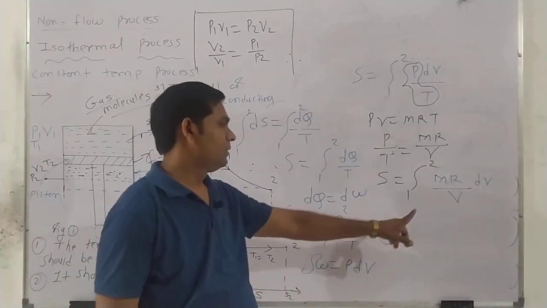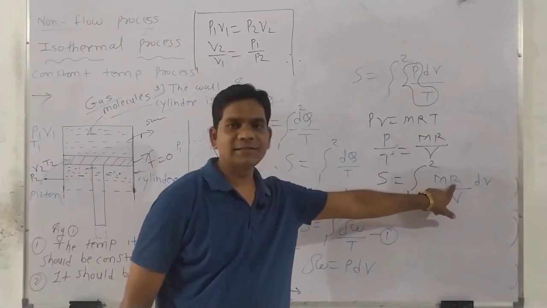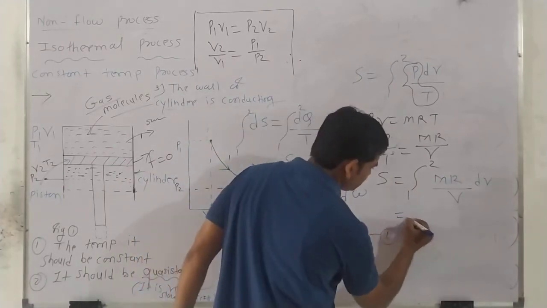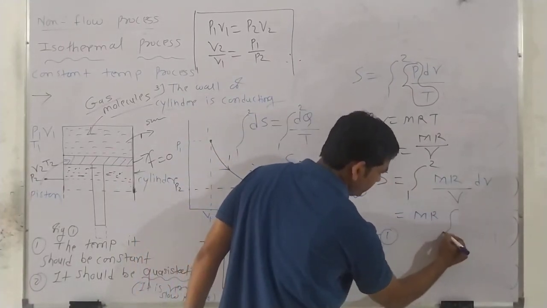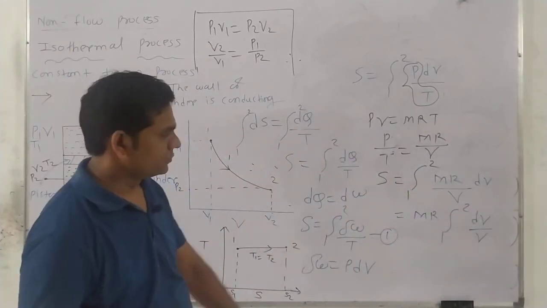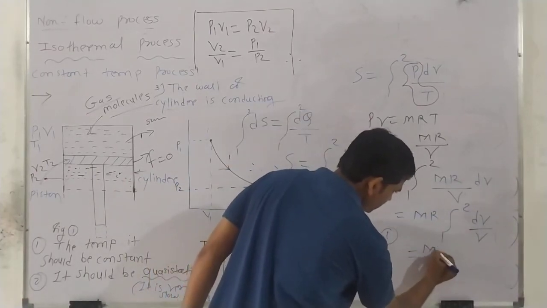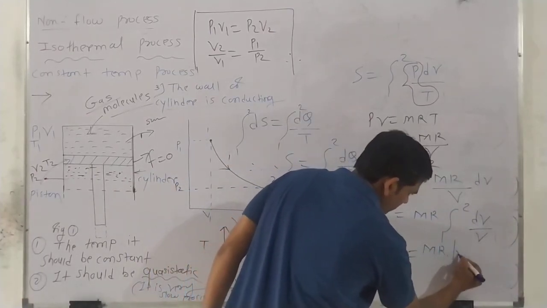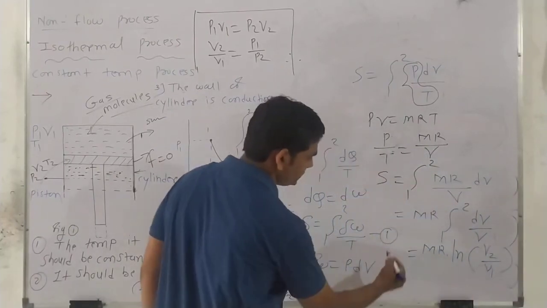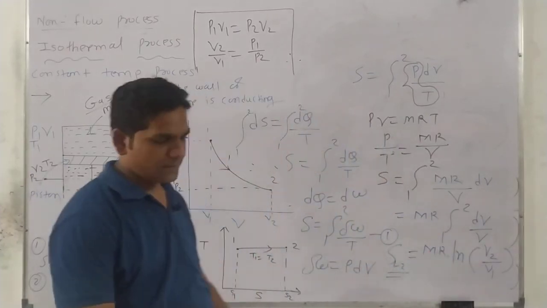Right? Which terms are constant here, boys and girls? The mass and gas constant are constant, so they come out of the integration. So we have mR times the integral of dV upon V from 1 to 2. Once again, simple mathematics. Finally we obtain mR log V2 upon V1. This is the entropy derivation in an isothermal process.